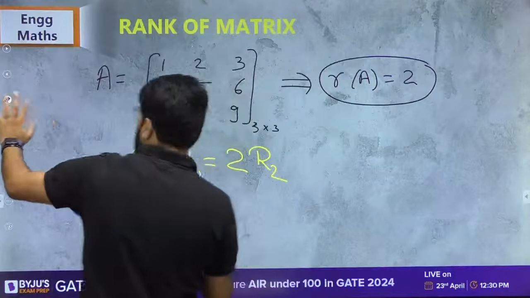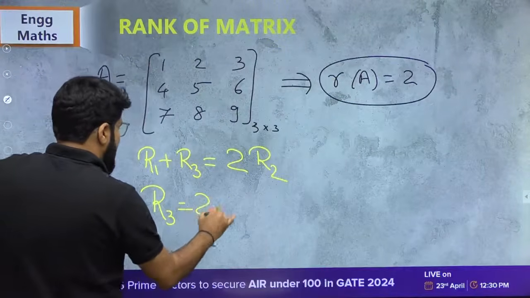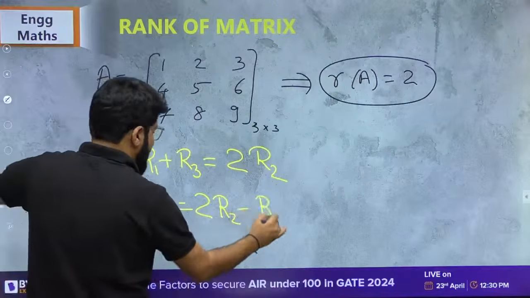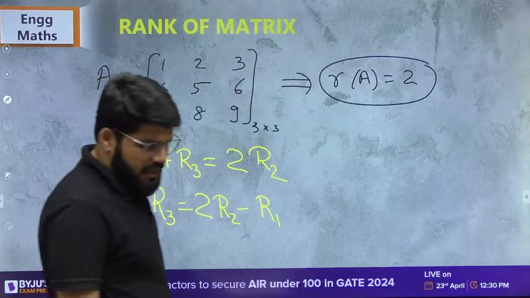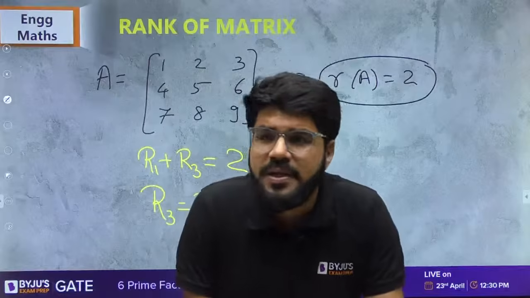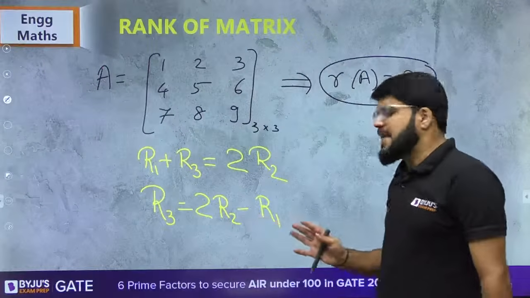इसको थोड़ा सा modify भी कर सकता है. You can place it like this also. So what is R3? It can be written as 2R2 minus R1. That also can be done. 2R2 minus R1. ठीक है गुरु? हाँ जी गुरु, कोई डाउट हो तो आप बोल दीजिए, बिल्कुल उसको भी एक्सप्लेन करेंगे. So dear, R3 is 2R2 minus R1.